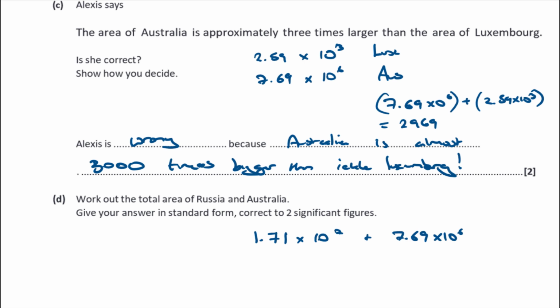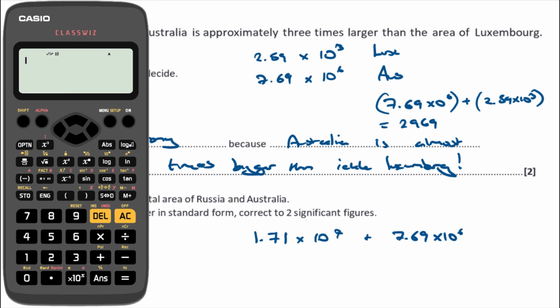So again, I'm just going to use that calculator button for powers for standard form on the calculator. 1.71 times 10 button, type in the power, which is 7, plus 7.69 times 10 button, type in the power 6, and that comes out to be